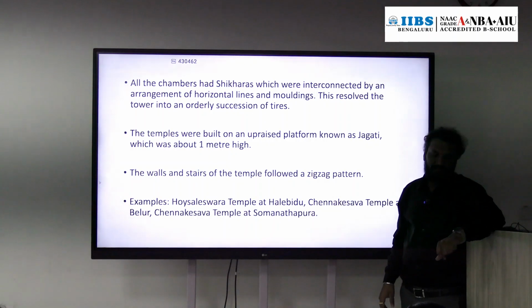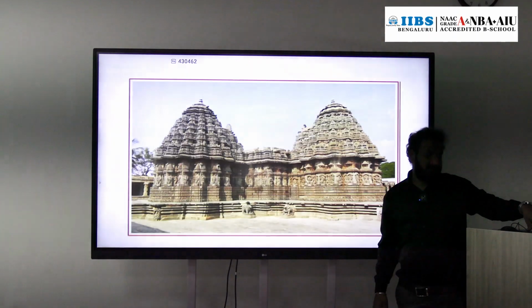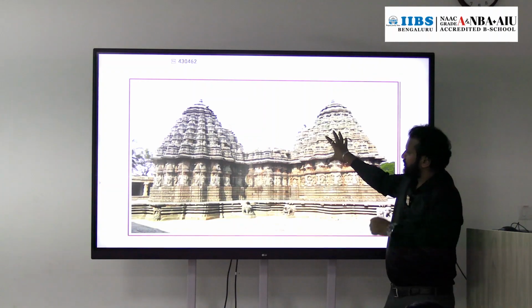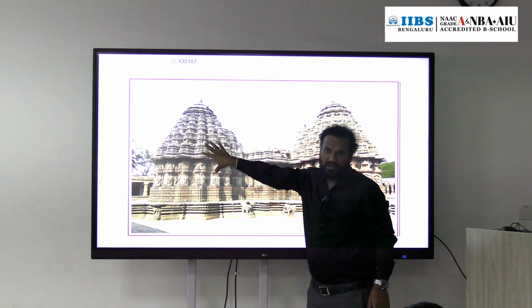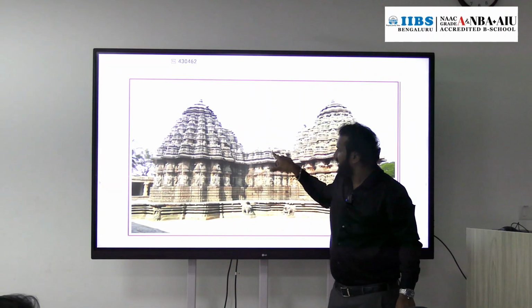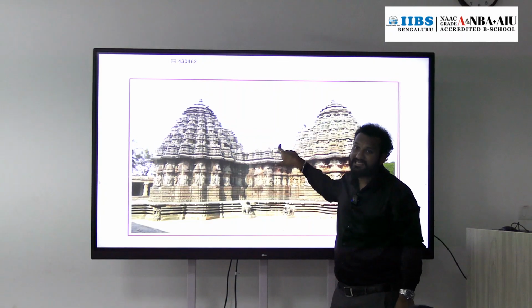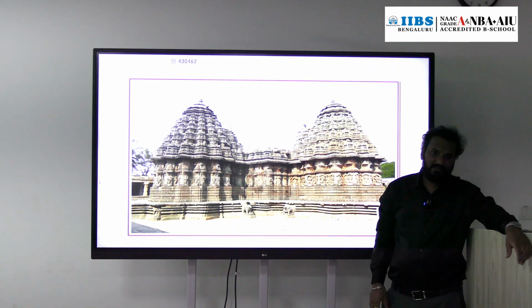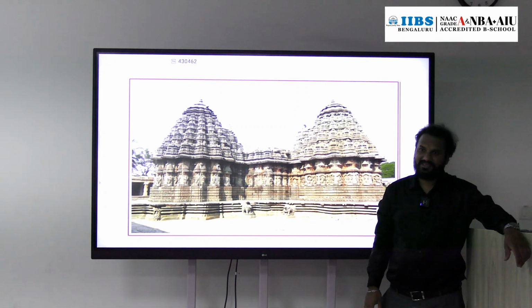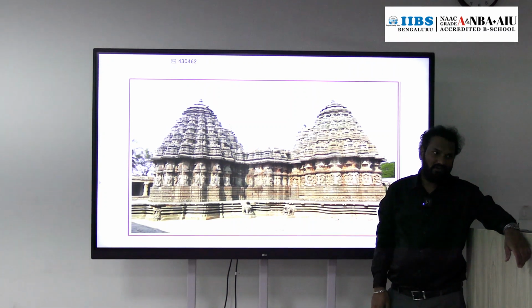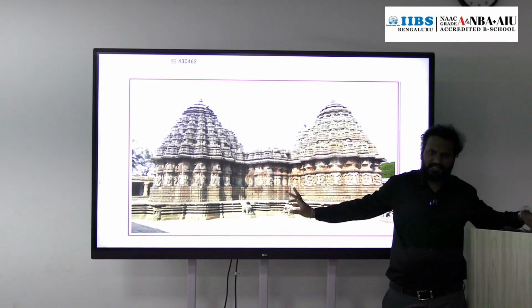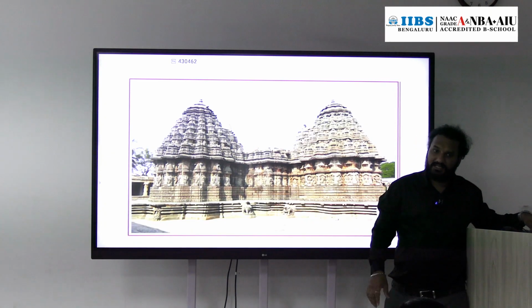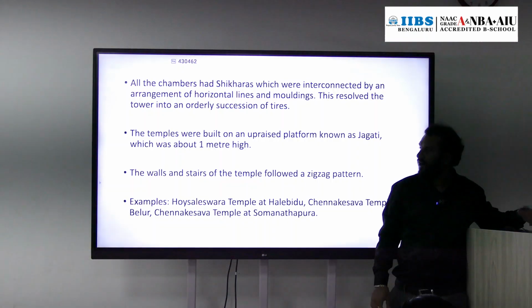And shikharas, see here, all those shikharas are there, right? All the shrine shikharas are interconnected to this flat central hall, flat roof central hall. Okay, so that is also a unique feature of this Hoysala school of architecture. This we didn't see in Nagara as well as the Dravidian or other schools of architecture.